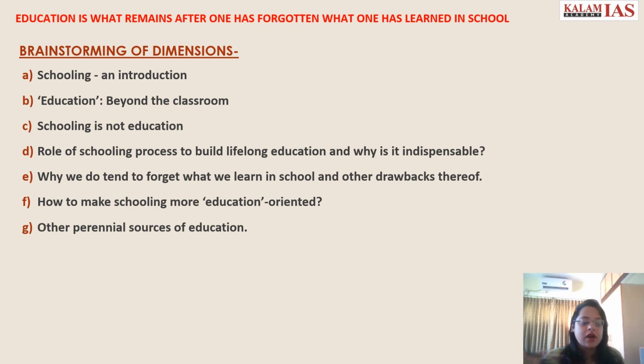And then to the counter argument of the essay: that the source of education is not always the school. There can be other perennial sources to it. So this is your counter argument. You are countering the main argument of the essay. The essay is telling that education is always related to the school. But here you would counter that and say that there are many other sources of education other than school. So these are the basic dimensions based on which you would be writing your essay.